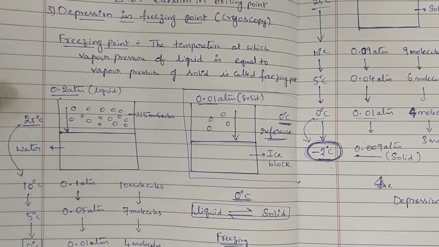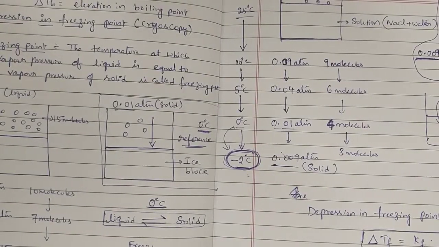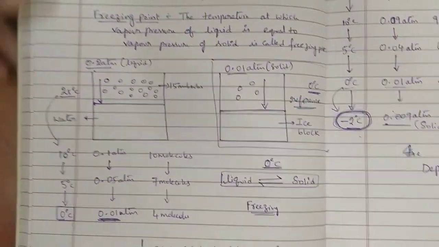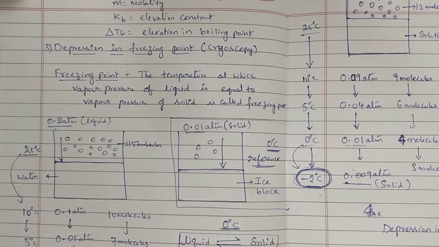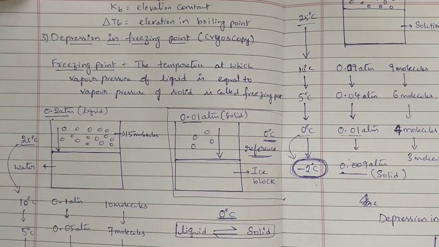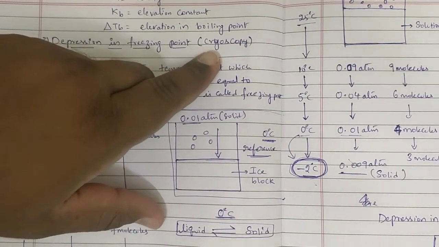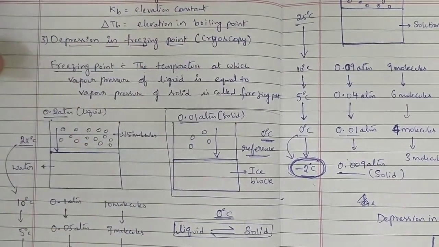Three colligative properties were completed. First one, relative lowering of vapor pressure. Second one, elevation in boiling point. And third one, depression in freezing point. Study of depression in freezing point is called cryoscopy. Okay, I hope everyone is clear, ma'am.